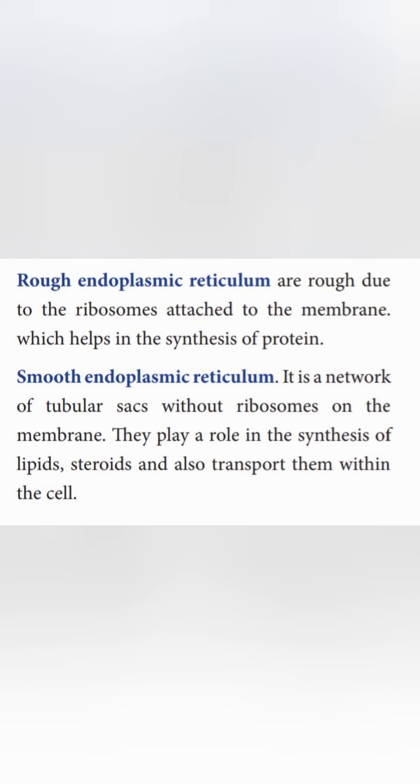So, rough endoplasmic reticulum is rough due to the ribosomes attached to the membrane. Smooth endoplasmic reticulum is smooth because there are no ribosomes attached to the membrane. The rough endoplasmic reticulum helps to synthesize protein. The smooth endoplasmic reticulum helps to synthesize lipids and steroids, and also transports them within the cell.